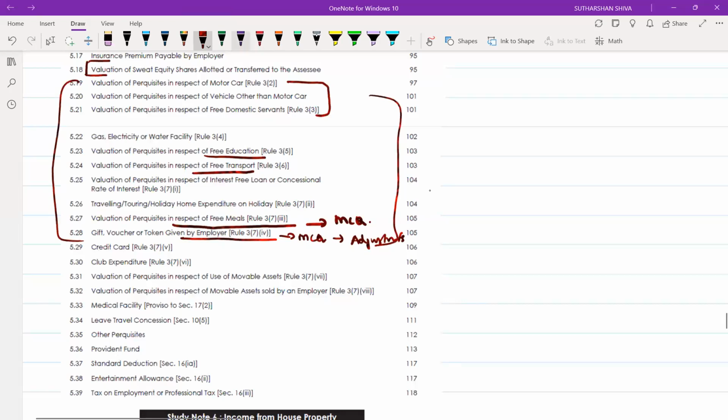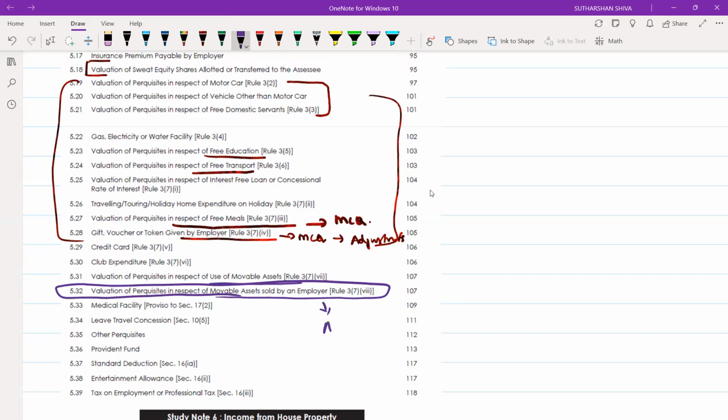Next, the second set will be valuation of movable assets and movable assets sold by an employer. You may get an adjustment in this, 5.32, in the full-fledged question. And you may get a separate question under 17.2, that is medical facility. There can be a possibility for that separate question.